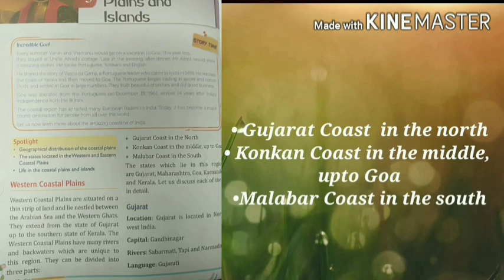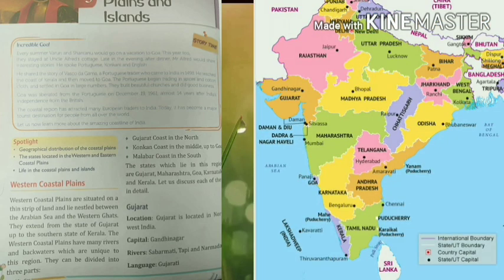Now they can be divided into three parts. So what are the three parts? Gujarat coast in the north, Konkan coast in the middle up to Goa, Malabar coast in the south. The states which lie in this region are Gujarat, Maharashtra, Goa, Karnataka and Kerala. Now we will discuss each of them in detail.